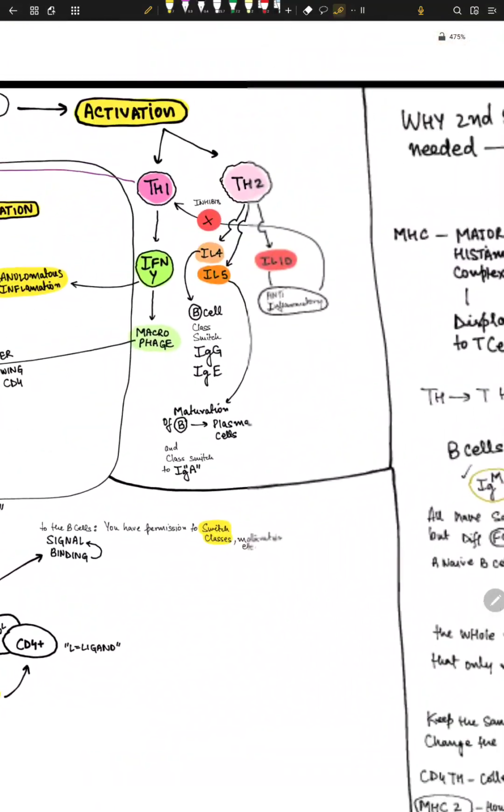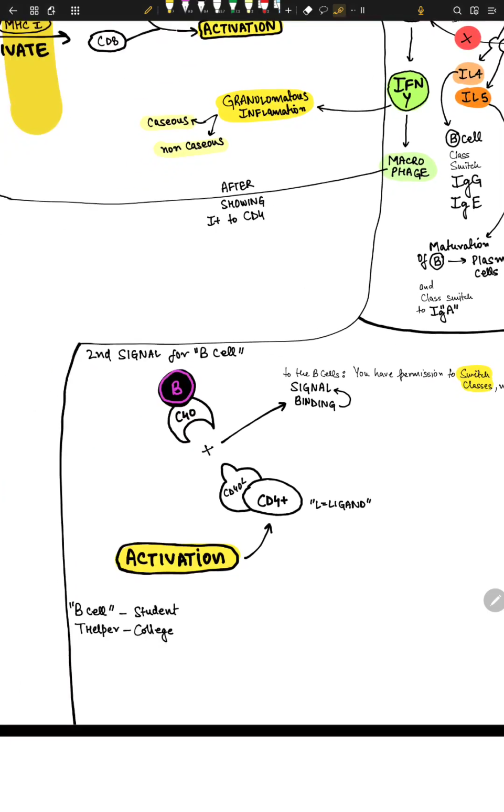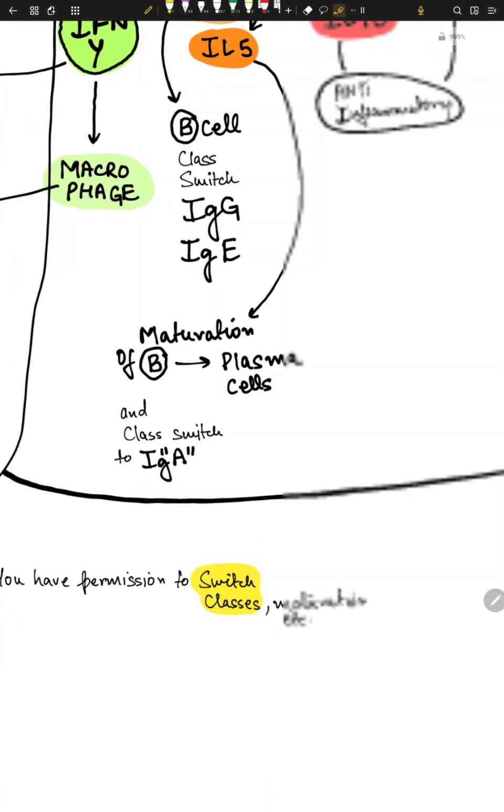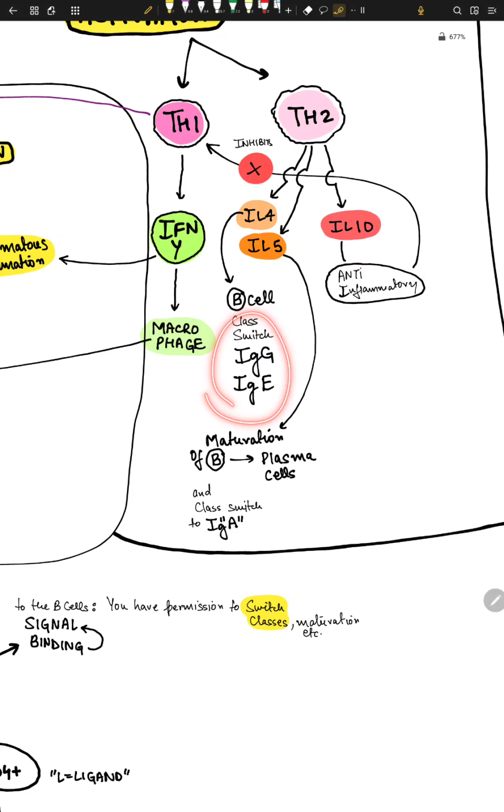Now, another part of the whole story is B cells, right? B cells are these young kids, right? They want education from T cells. So they also want to change switches. They also act independently. They also want to feel important. So they also need something called a second signal. Because imagine if you have autoimmune disease of B cells. If you have messed up B cells, then you'll have messed up IgG, IgE. So they need a second signal as well.